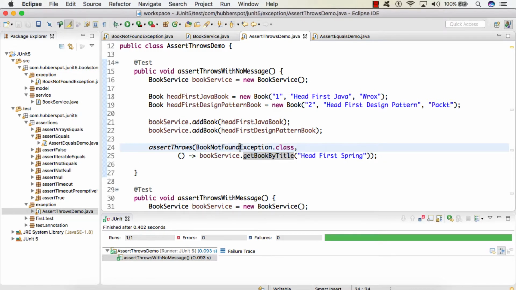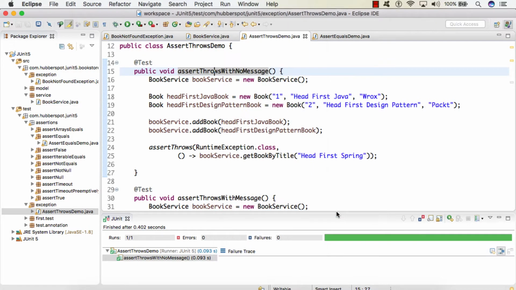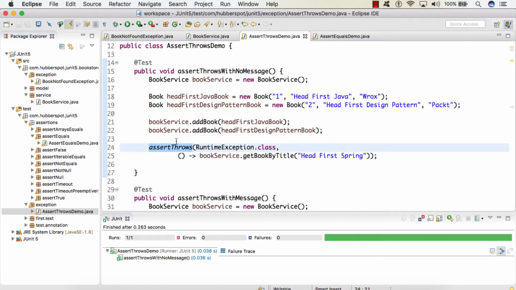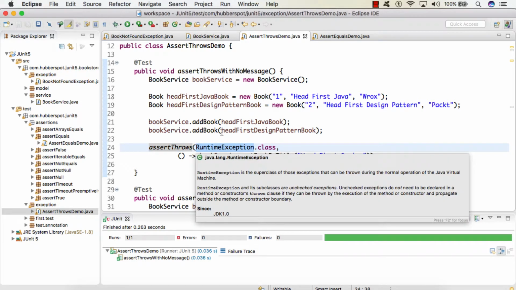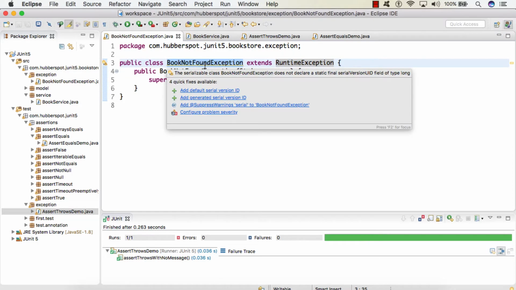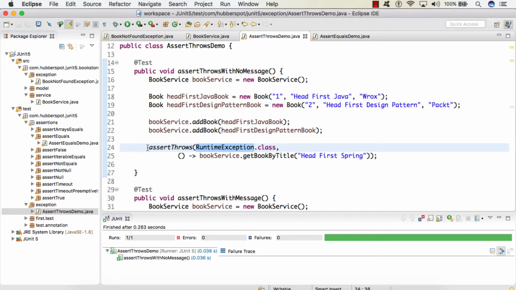So here if we provide runtime exception also, then this test case will pass, because assertThrows follows the inheritance hierarchy while asserting the exceptions, and here we know that runtime exception is the parent of book not found exception. So therefore our assertion passed. So we'll change it back to book not found exception.